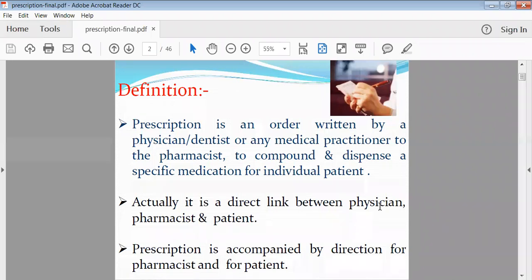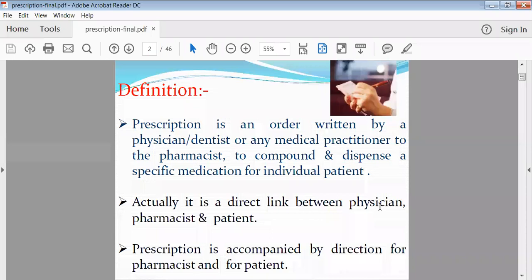So ultimately, most of the time it happens that the patient cannot openly speak with the physician, because there is a little hesitation. The patient thinks, how can we speak very frankly to the physician? So that's why they can frankly speak with the pharmacist. It is the system. That's why there is a little distance between the patient and physician. We speak very little with the physician, but with the pharmacist we can speak directly.